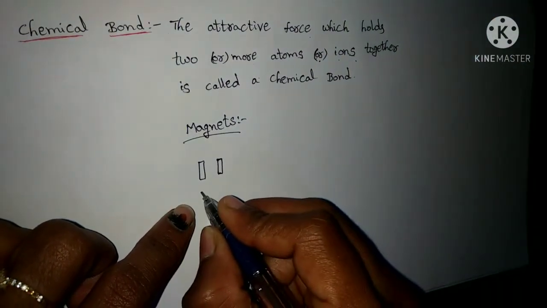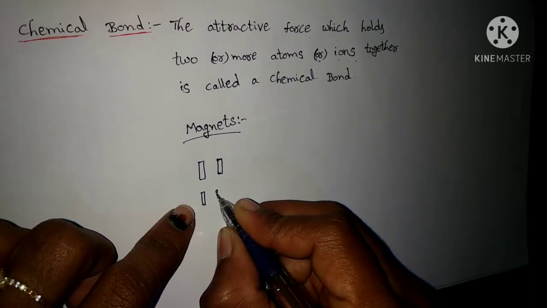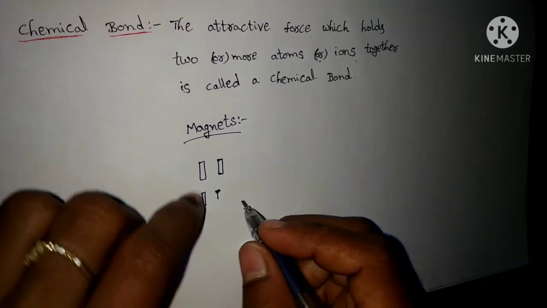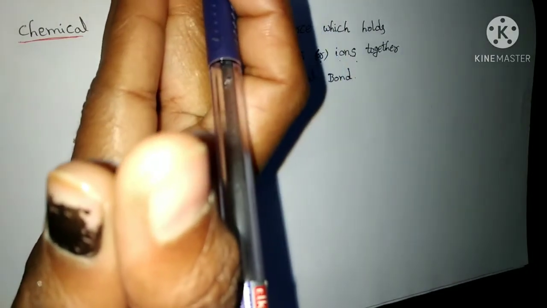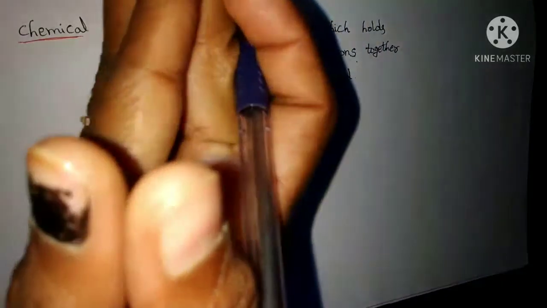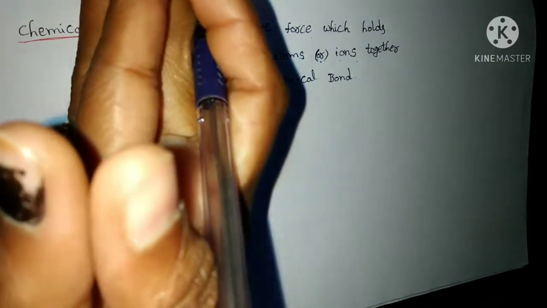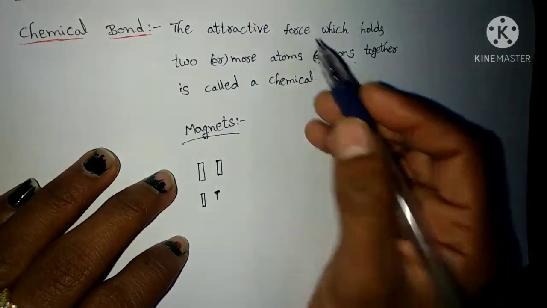Similarly, beside one magnet, you try to put one small iron nail. Again, what will happen? This magnet will attract the iron nail. So here what is happening? Because of some specific force, both are joining together. It is nothing but attractive force.